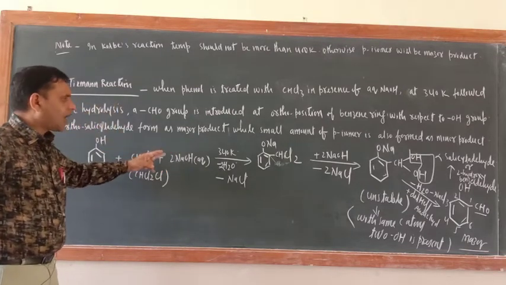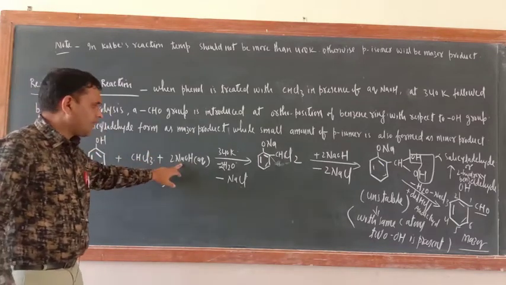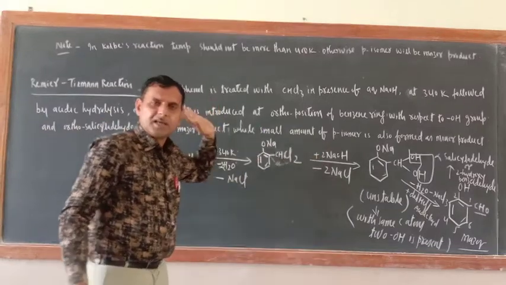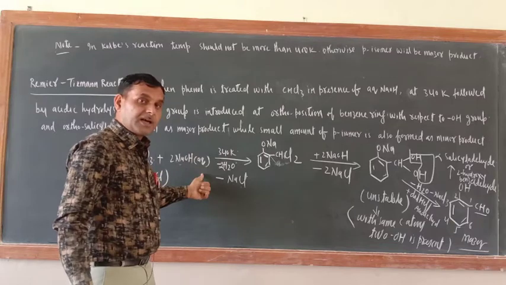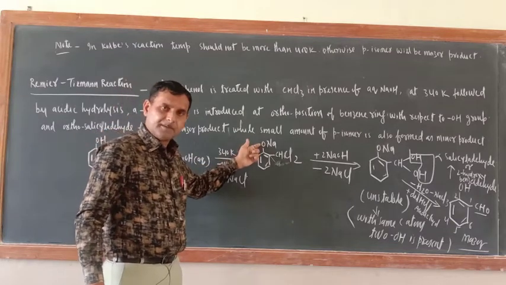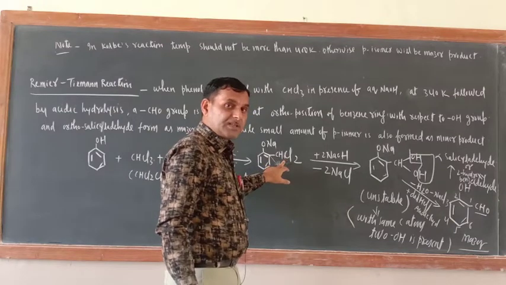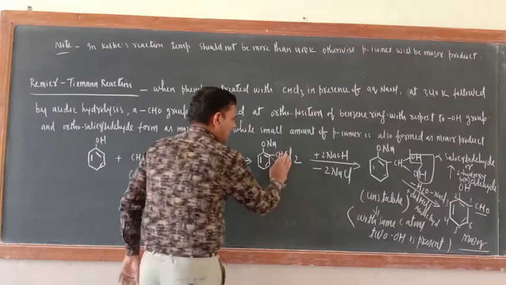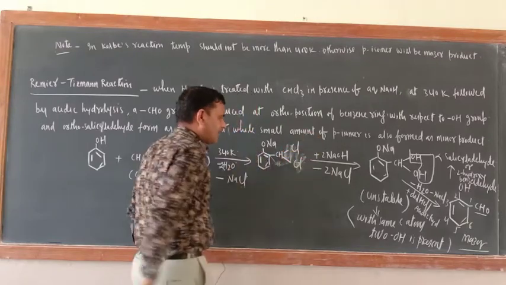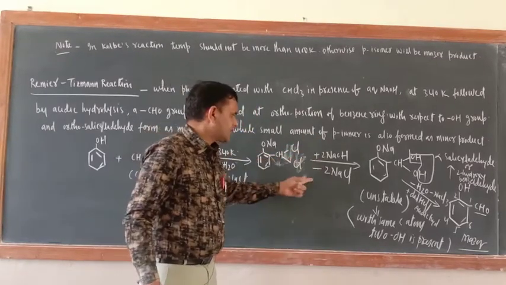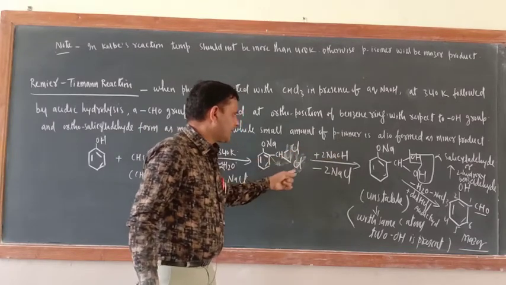So total how many NaOH is consumed? 4 NaOH is consumed. 2 molecules here, 2 molecules here. And just see, NaOH is doing 2 works. First one, they convert phenol into phenoxide ion, and afterwards what are they doing? They are removing these Cl which are attached here. You can write this one like that also, CH, here Cl and here Cl, correct or not? So here 2 NaOH, 2 NaCl, correct? NaCl comes out, both OH will be bonded here.